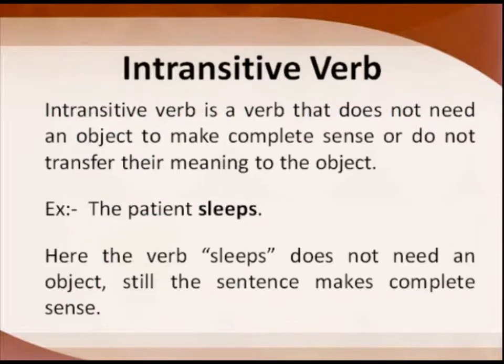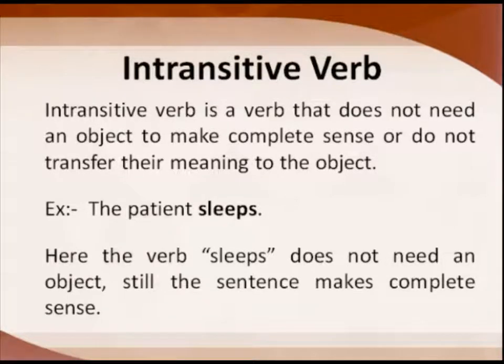Next we have intransitive verb. What is an intransitive verb? It doesn't need an object to make complete sense. It stands on its own. That is, if we use this verb without an object also, it makes complete sense. For example, the patient sleeps. Okay, how does he sleep? Are we bothered about how he sleeps? That becomes an adverb. That means it explains how he is sleeping, soundly, like that.